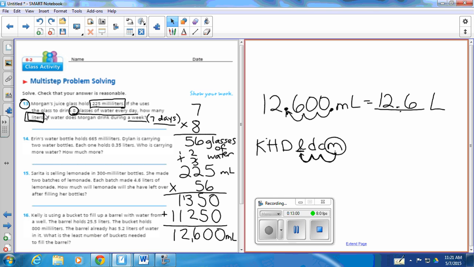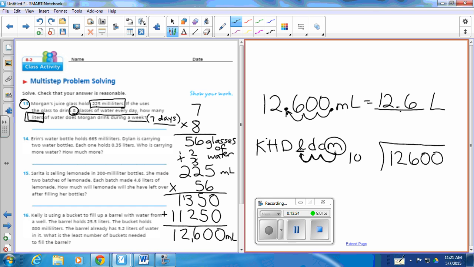So again, tonight you're going to have 6 that are just conversions, making sure you understand that conversion process. And then you're going to have 3 word problems that involve multi-step. Some of them may have some hidden information where you have to think, okay, how many days are in a week? Okay, that is hidden information you have to think about. Mathematically, what did I just do here? I divided it by 1,000, okay, because there are 1,000 milliliters in every liter. And that got me to, if I did all this math, 12 6/10.